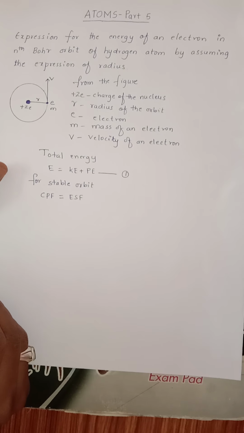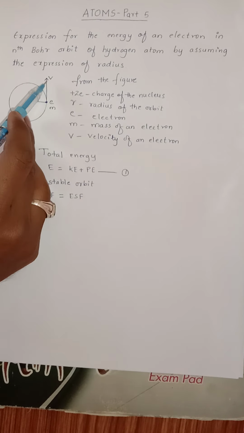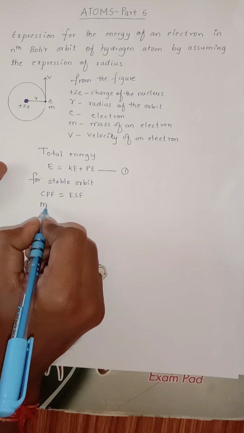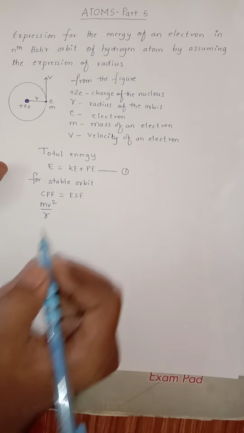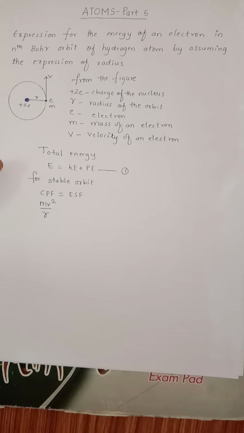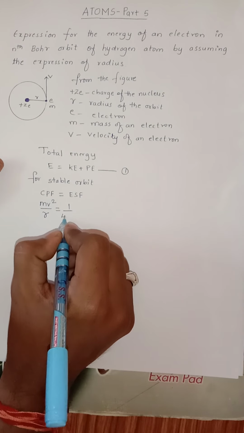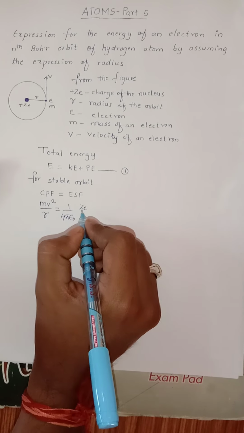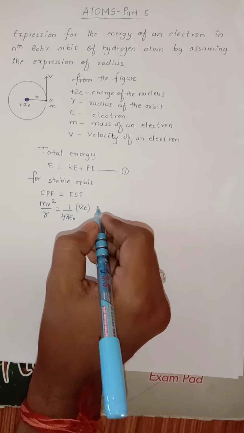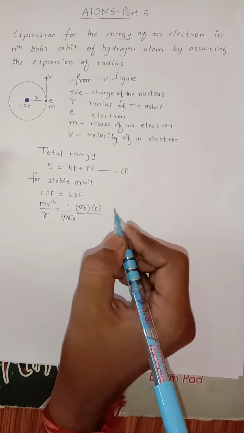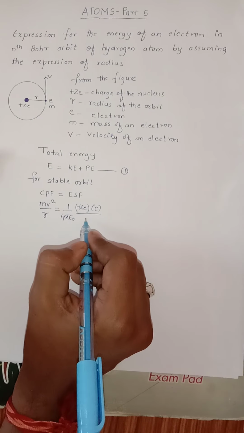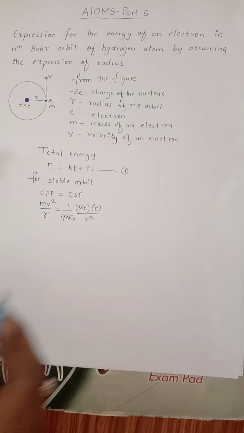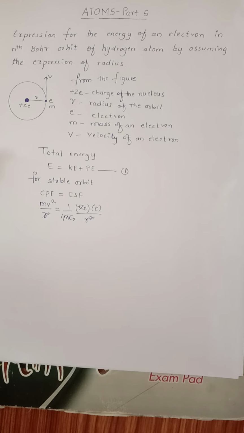We know the formula for centripetal force when we have a mass, velocity and radius is given by mv square upon r. This is the expression for centripetal force, which is equal to the electrostatic force between nucleus and electron, given by 1 by 4 pi epsilon naught, Q1 which is here plus Ze and another charge E, divided by the square of the distance between these two, which is r square, right? Now here one r will get cancelled.